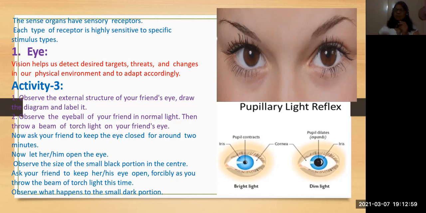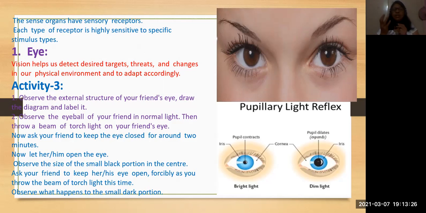We can leave our problems and come out of them by seeing so many nice things, sights, art. We just discussed this in the previous topic. So eyes are very, very important.